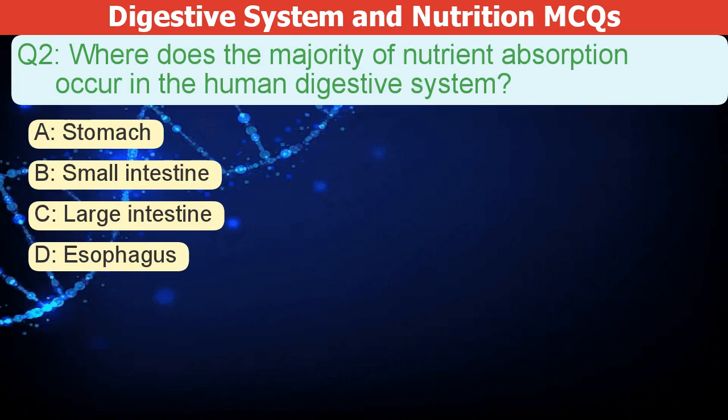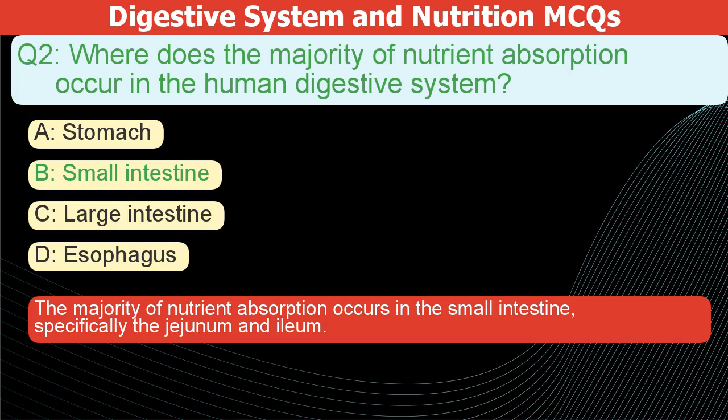Where does most nutrient absorption happen in the human digestive system? A. Stomach. B. Small intestine. C. Large intestine. D. Esophagus. The correct answer is B. The majority of nutrient absorption happens in the small intestine, specifically the jejunum and ileum.